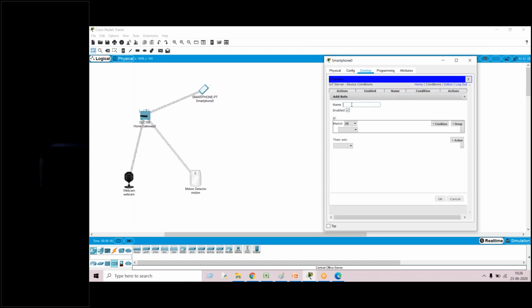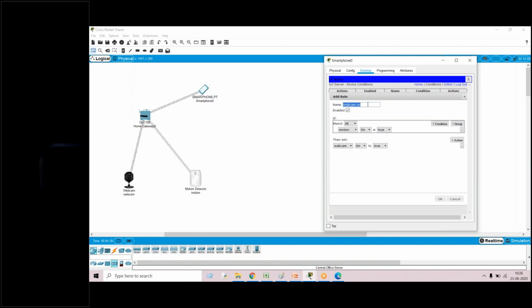In the conditions, go to condition number 1. Suppose for example, I'll be giving a condition as webcam on. For webcam on, I'll be saying that motion detector on, status is true. Whenever the motion detector is on, the webcam should be in the on state. So this is a condition.